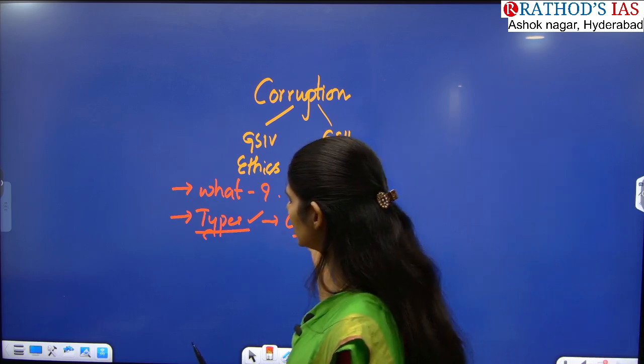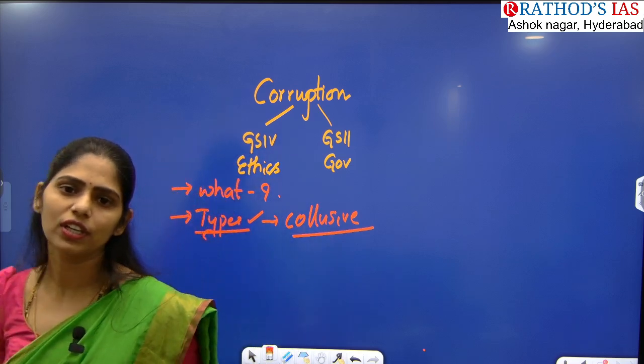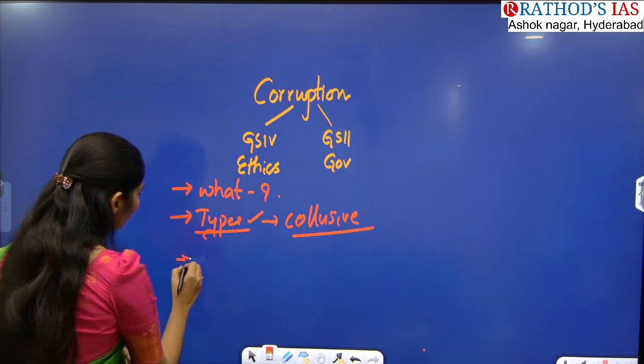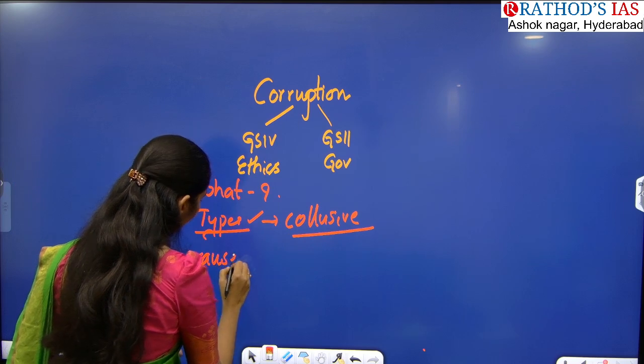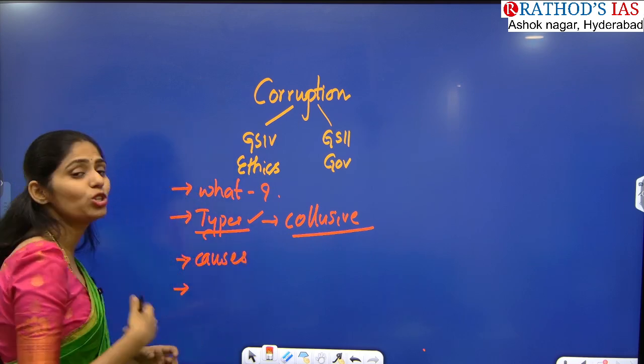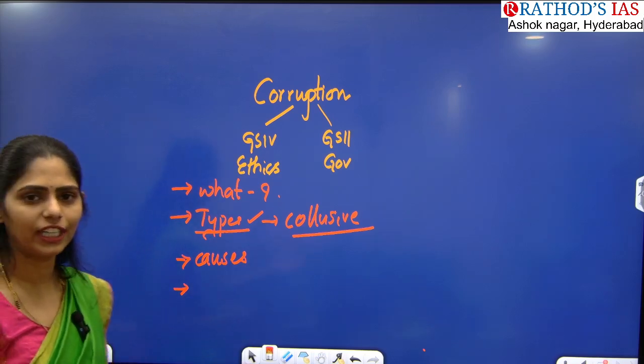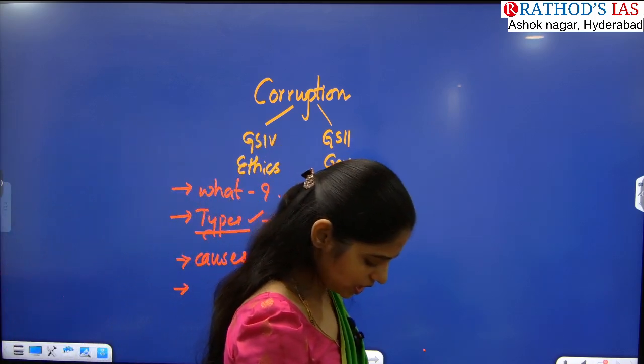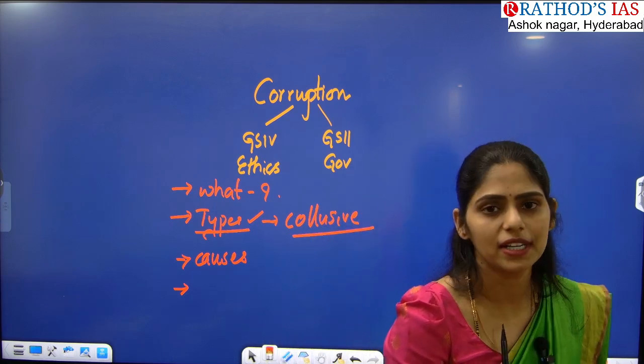Okay, you have to see these types of corruption. And next, you have to see what the causes of corruption are. So why is corruption happening in India? Why are people habituated to giving? If people are giving, they are taking, right? So if you want to bring change, you have to bring the change from the people itself.